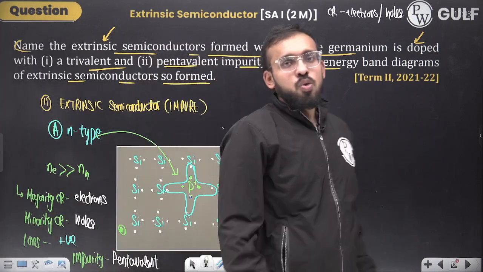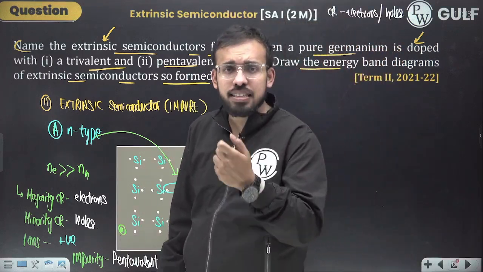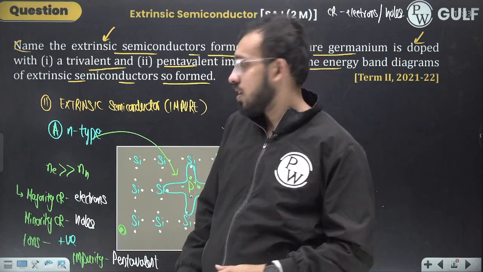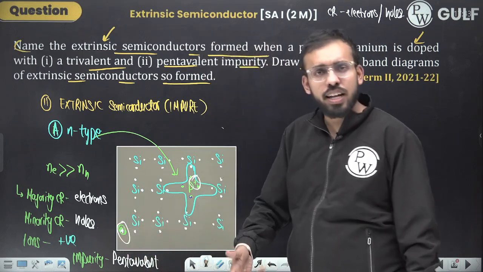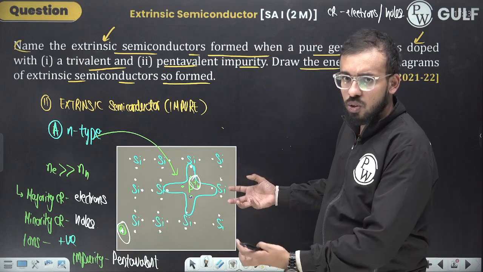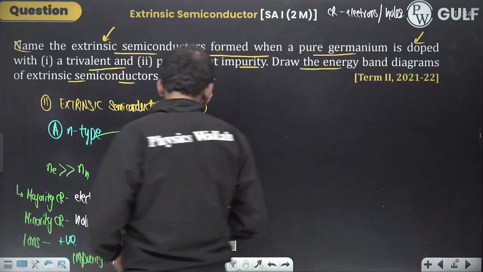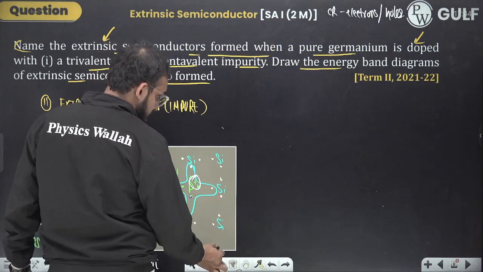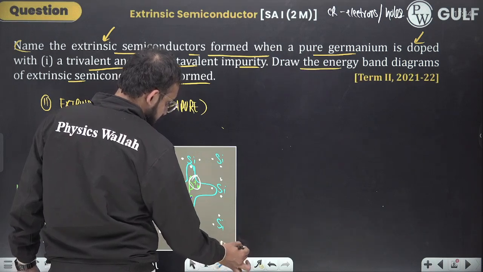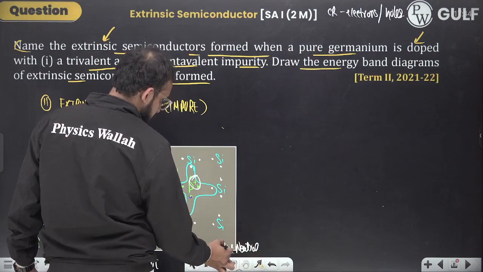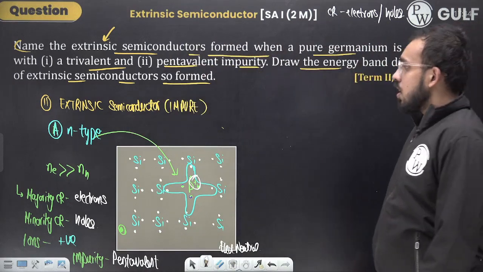Overall, what is the charge on the crystal lattice? The answer is overall it is electrically neutral, right? Suppose there is this positive charge, then there is a negative charge to counteract that, right? So plus 1 unit, minus 1 unit, that cancels out. So overall it is still electrically neutral. Sometimes this is asked in the exam. Now N type is done.